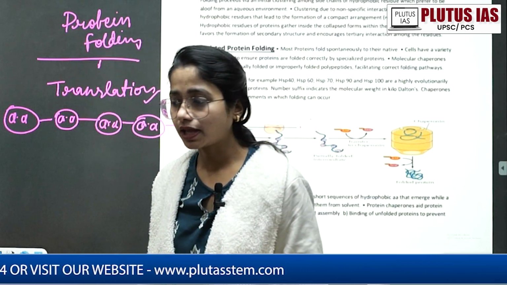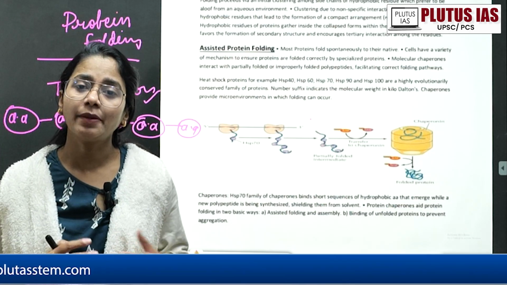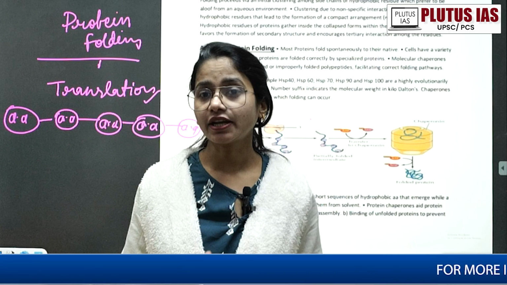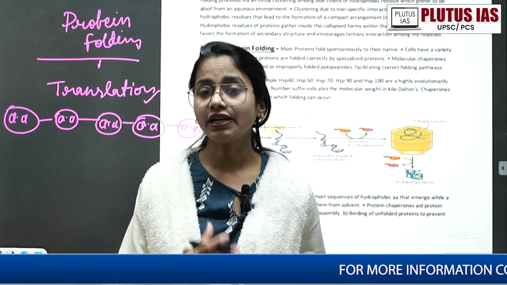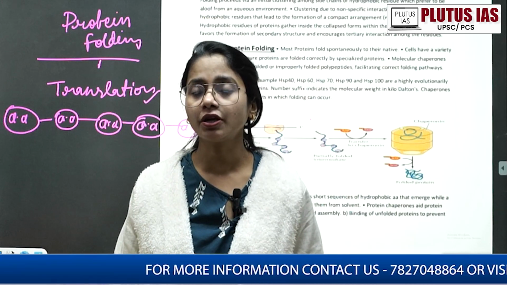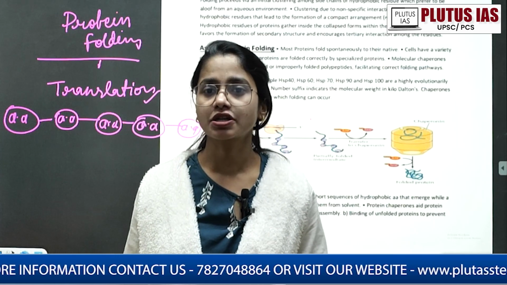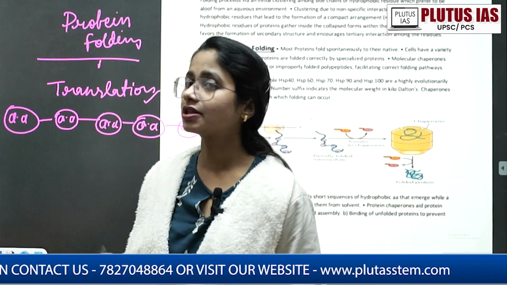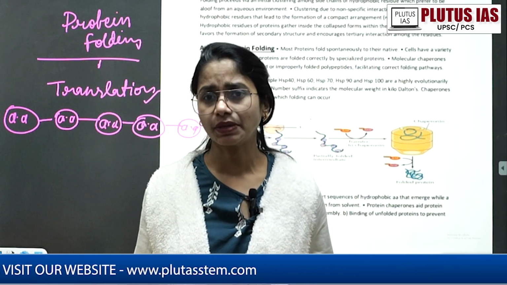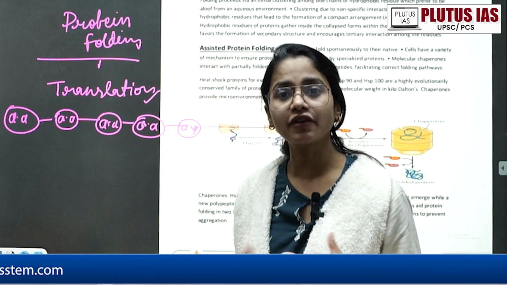If you want to relate it, even after the transcription process, when the mRNA has been formed from the DNA, remember? After the mRNA has formed from the DNA strand in the transcription process, there is a proper step that is called post-transcriptional modification. Of course, there is a significance of that post-transcriptional modification. Similarly, we do guanylation, capping, and splicing. These are mainly the three factors. So a similar process occurs in translation, not exactly similar, but a modification, right?